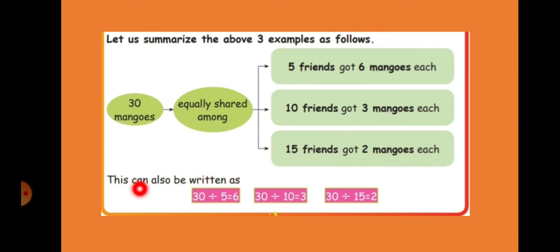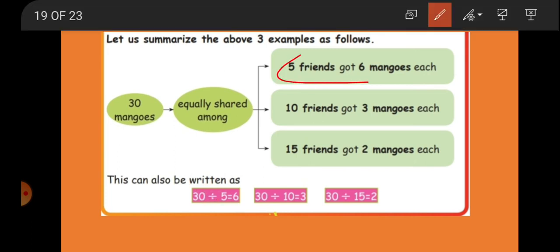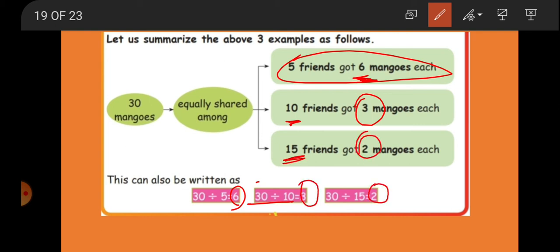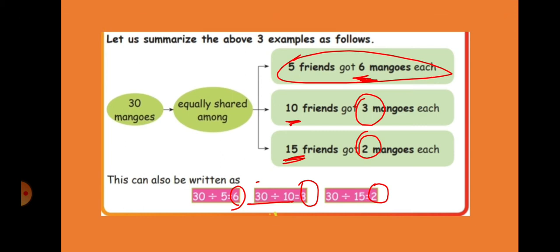So we can write this as 30 divided by 5, so each got 6 mangoes. The next one, 30 divided by 10, so they got 3 mangoes. 30 divided by 15, they got 2 mangoes. So this is the way we can do division.